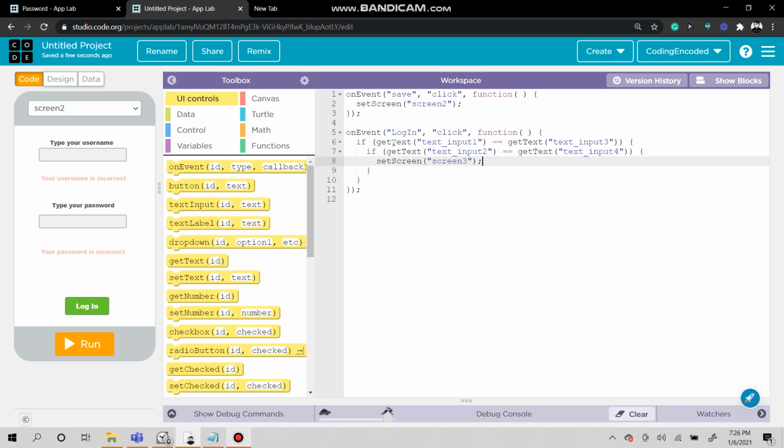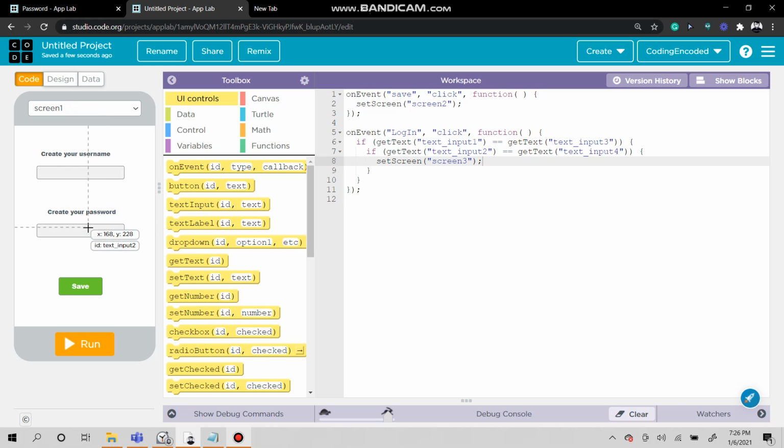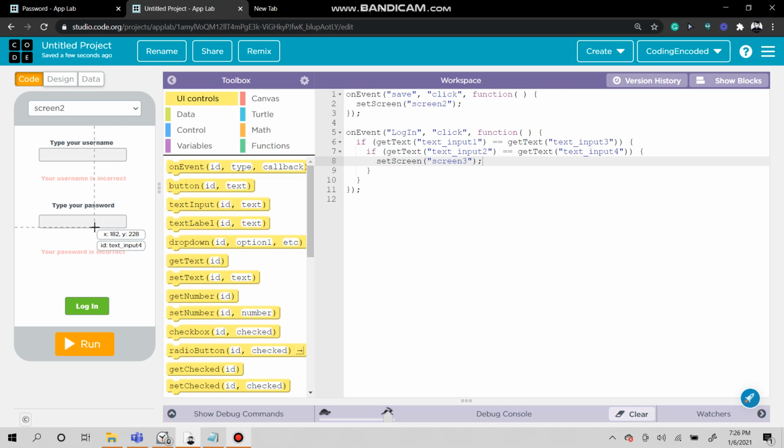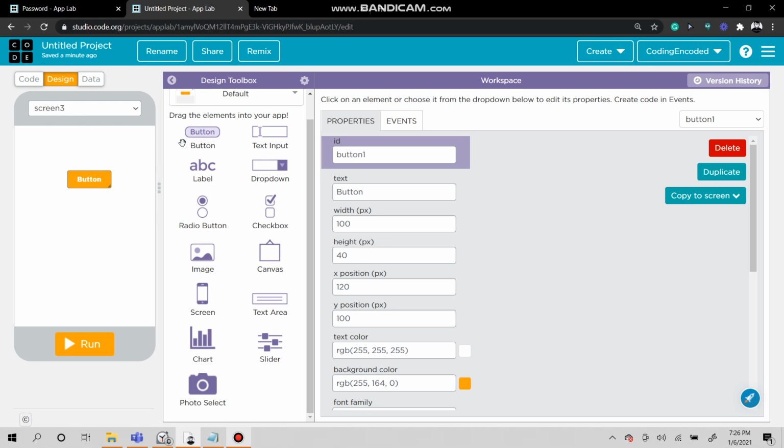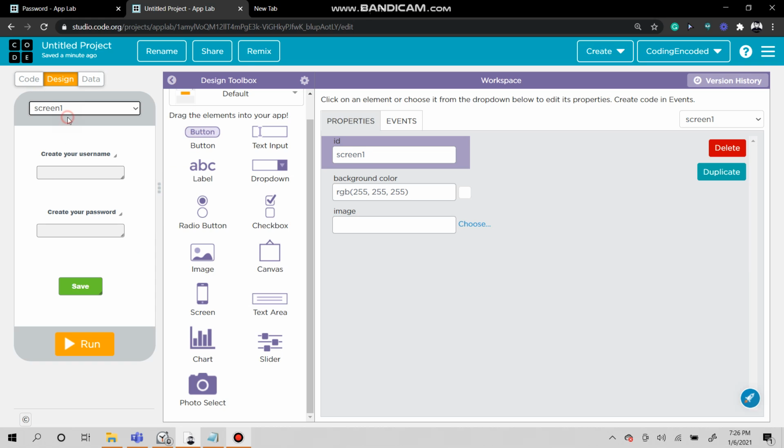You need to type it in. If text input 1 and text input 3 are equal, and text input 2 and 4 are equal, those are the two text inputs for the passwords, then set screen to screen 3. This is basically after you're logged in. Not really anything there, but if you want anything, just have this button to see that we've gone there. Alright, let's get back to coding.